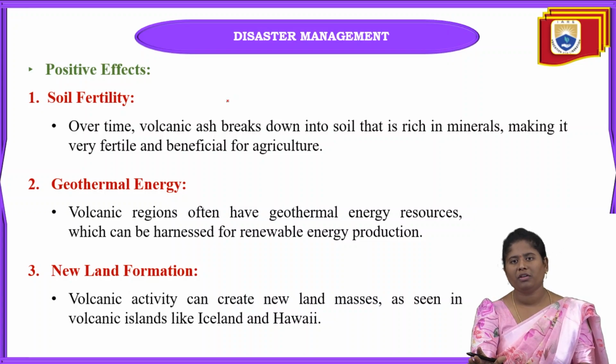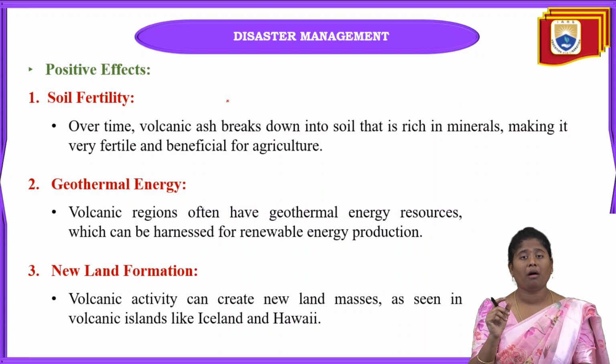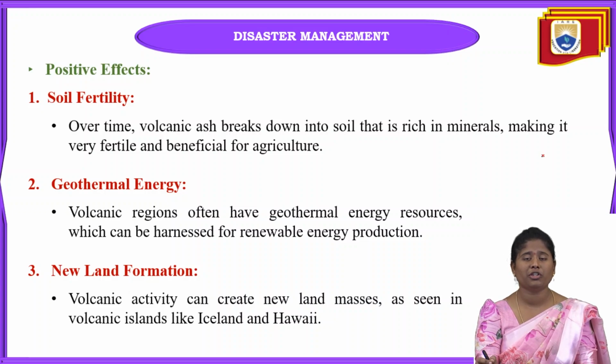When volcanoes erupt, they release volcanic ash onto the earth surface or into the soil, and when this volcanic ash mixes into the soil, there will be many minerals. It will be very rich in minerals, and that makes our overall soil very fertile, and that will be very beneficial for agriculture. And the next one is geothermal energy.